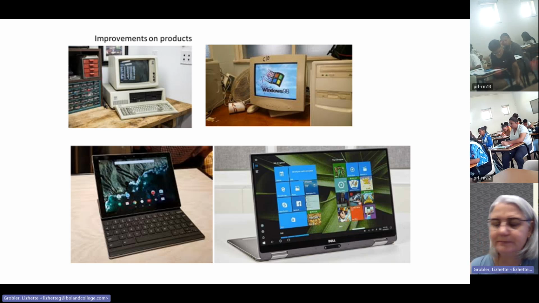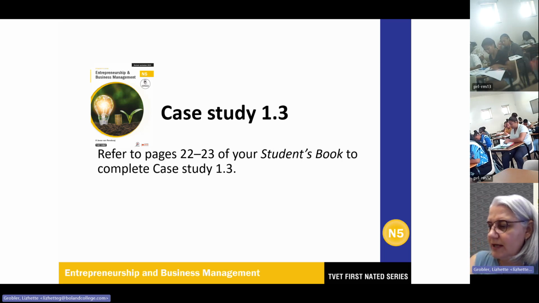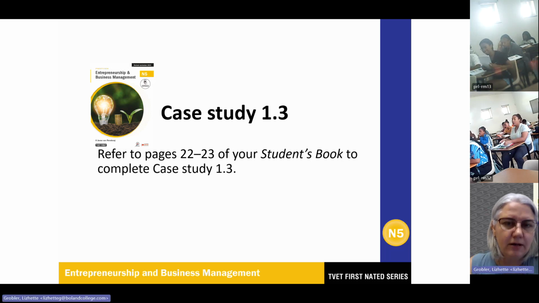Okay, government. Government is the other aspect here. This is now national and local government. Who is the local government? Anyone? Does anyone know? Yes, room 13?